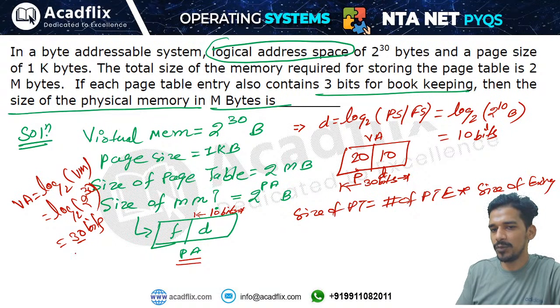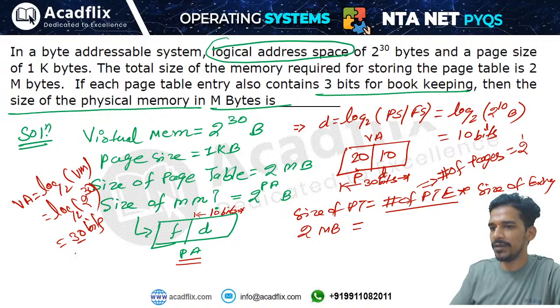And we know that the size of the page table is already given, that is 2 megabytes. The number of page table entries is equal to the number of pages, and the number of pages is 2 to the power p, and we know the p value is 20 bits. So the number of pages will be 2 to the power 20. So this will be 2 to the power 20 into the size of entry.